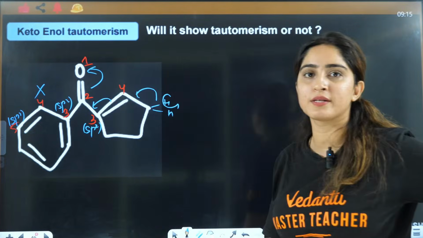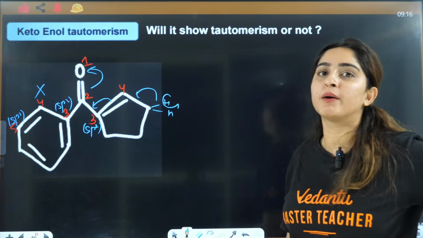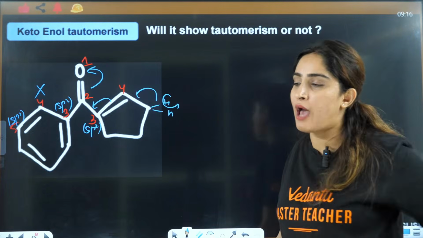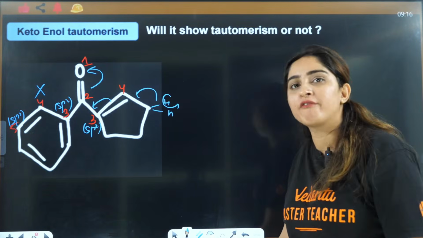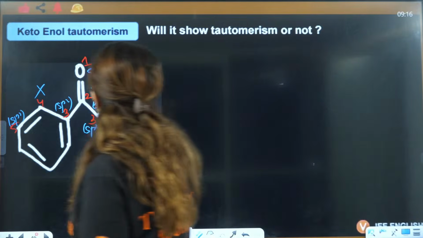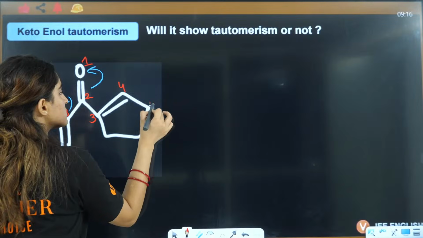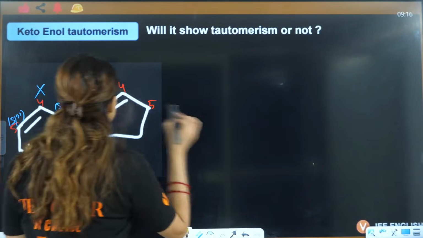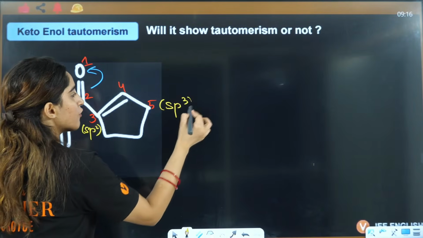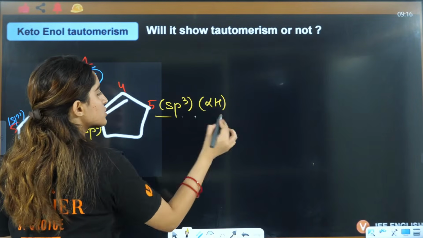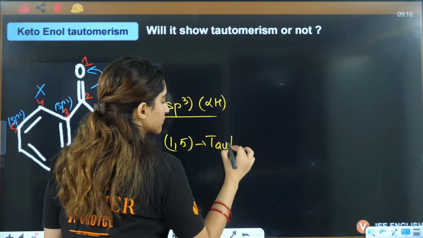This kind of tautomerism will be shown. Third and fourth carbon should have a double bond between them, right? Okay, so we can say this is third, this is fourth, this is fifth, and here this is sp2, but this one is sp3 with alpha hydrogen. So this is going to show 1,5 system tautomerism.